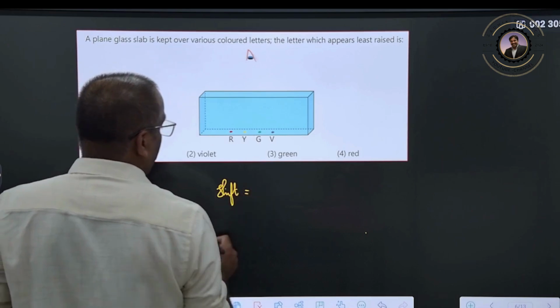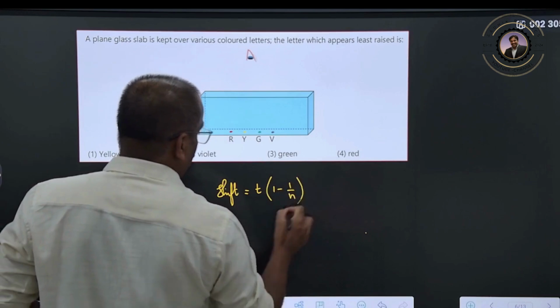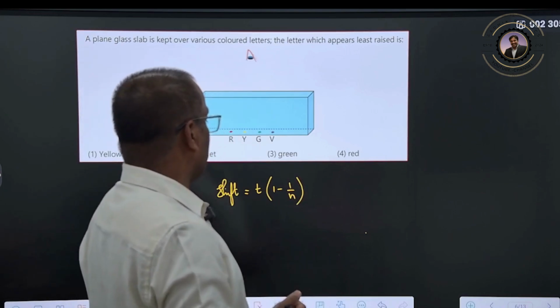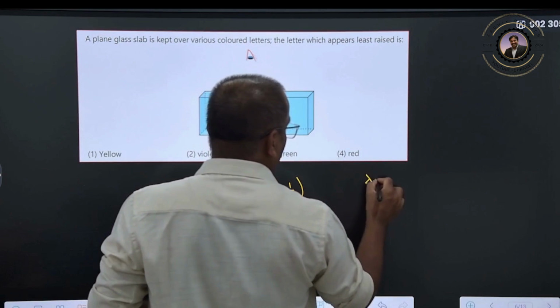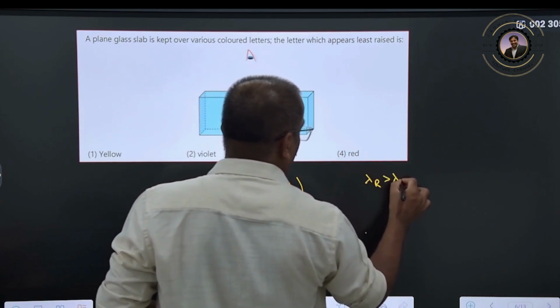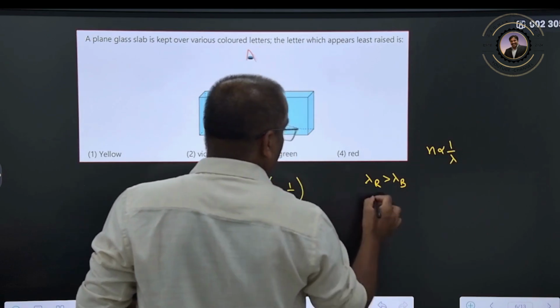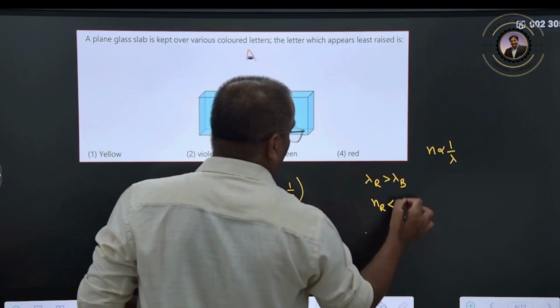What is the shift formula? Thickness of the glass slab times (1 − 1/n). This is the shift we already studied. Here the wavelength of red color is greater than the wavelength of blue color, but refractive index is inversely proportional to wavelength. That means the refractive index of red is lesser than that of blue.